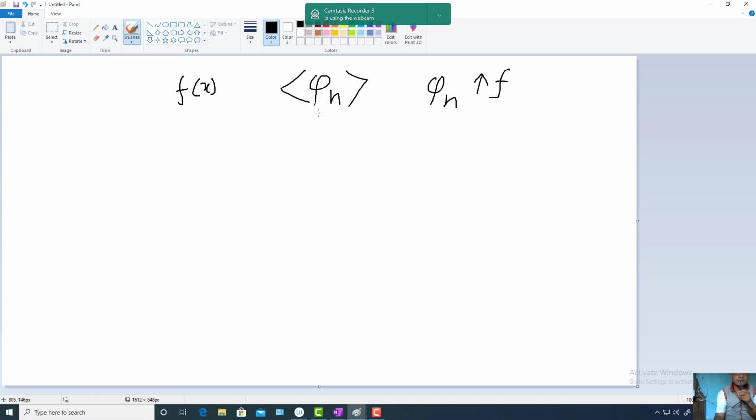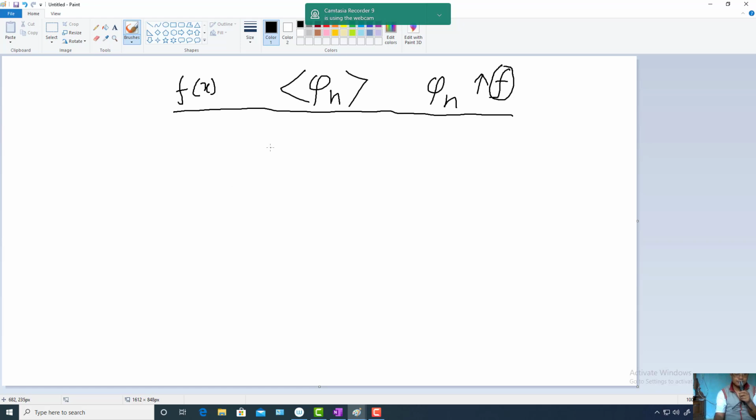So this we have discussed in the last theorem. Then using this theorem, you can get the definition of integration of a non-negative measurable function like this.